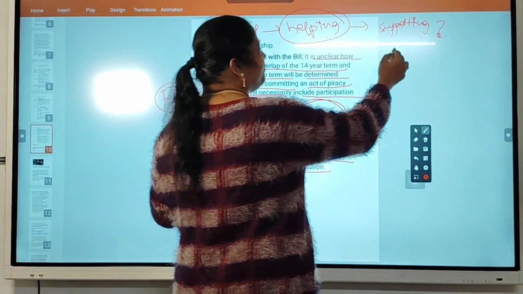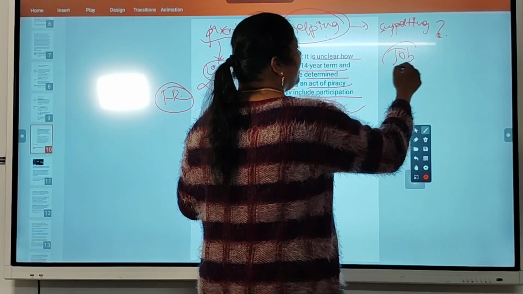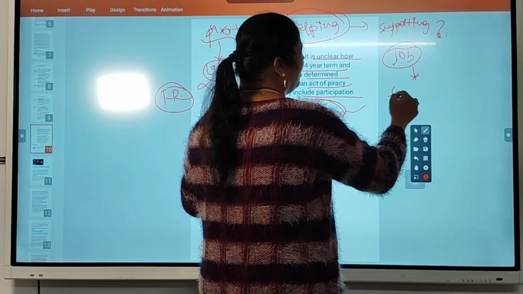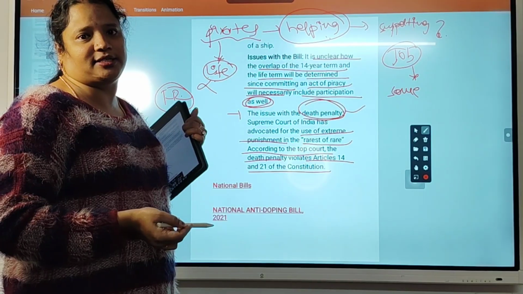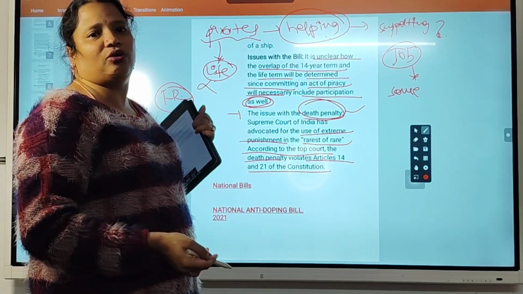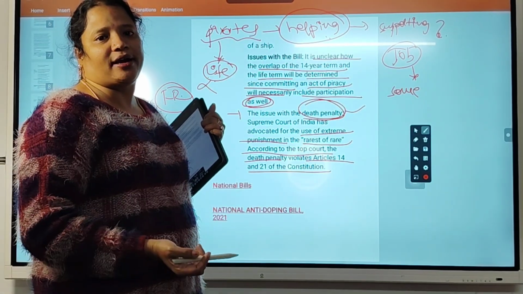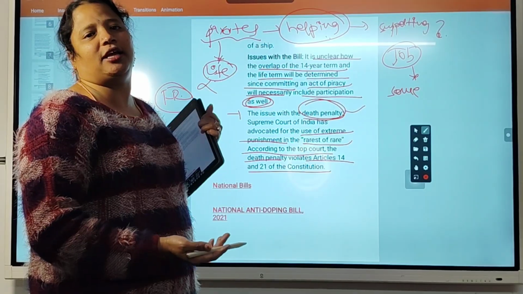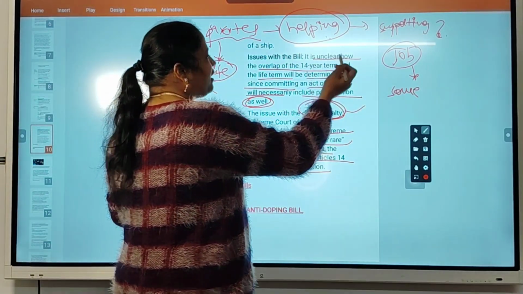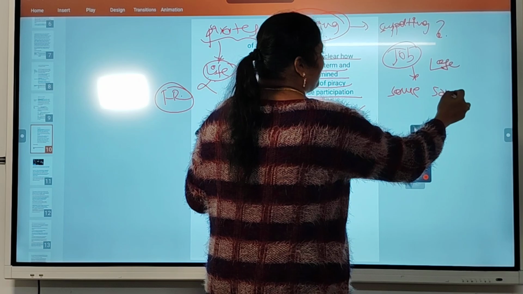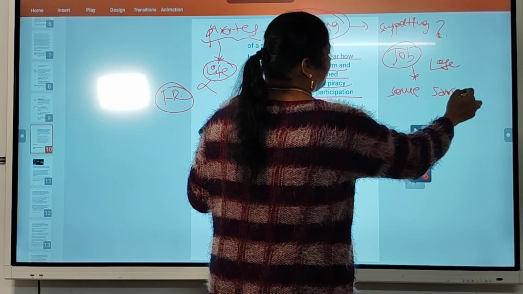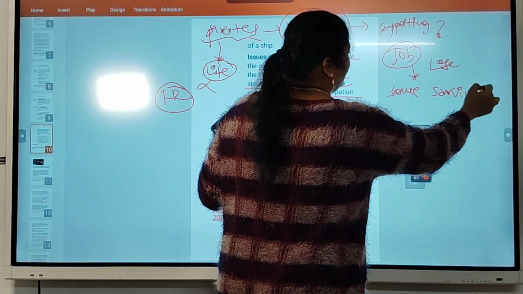Suppose he might be coming for a job also. Due to some other condition, suppose he is stuck in Dubai or Arab countries like a slave. He wants to escape to India again. In that case, he might be entering illegally. At that time, if we are giving a life sentence to a survivor, then it is a wrong thing.